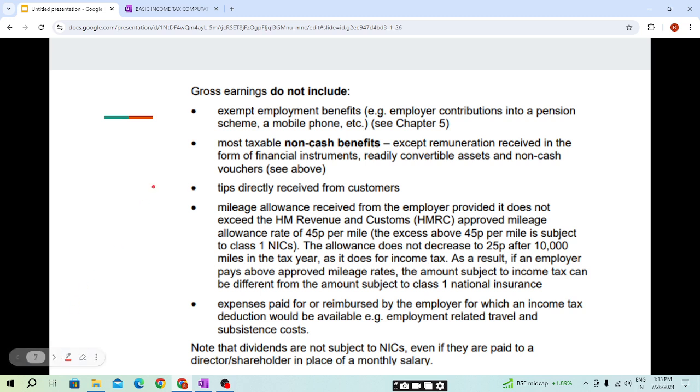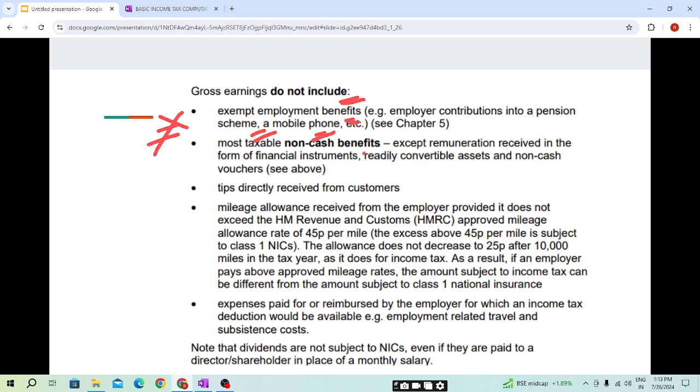Now we will be seeing that gross earnings do not include exempt employment benefits. We have seen employer contribution into a pension scheme, mobile, etc. The car benefit, van benefit, fuel benefit, loan benefit, etc. These will not be included in the gross earning.